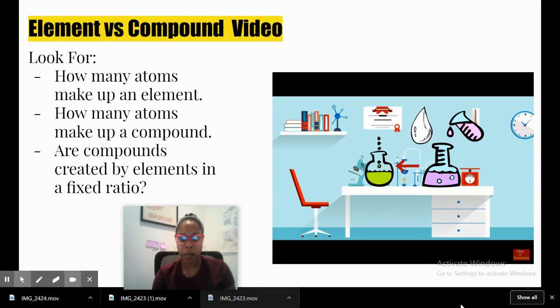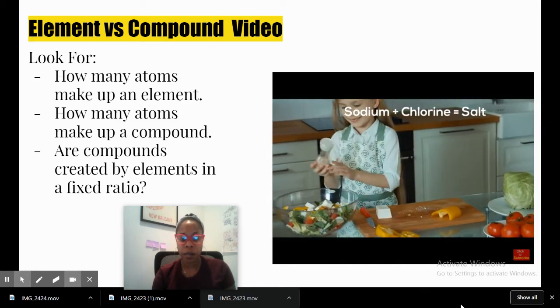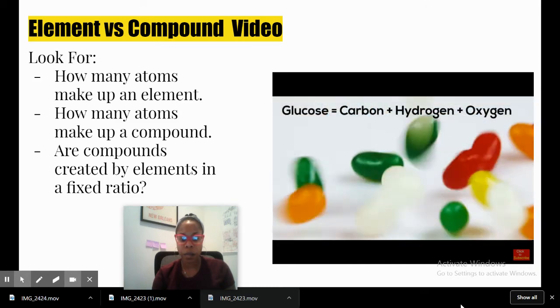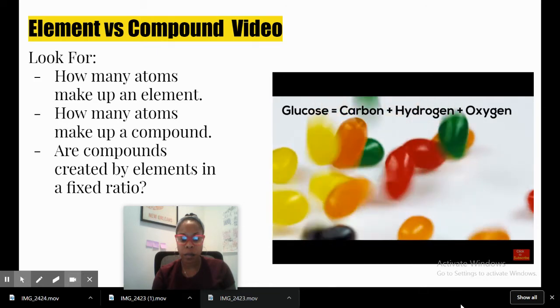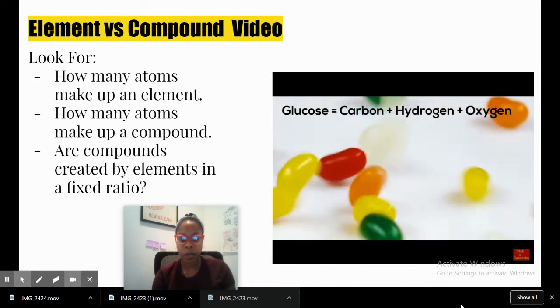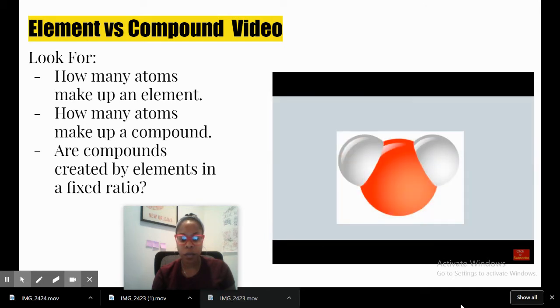Here are some items that combine to make compounds. Table salt is sodium and chlorine. Glucose, a type of sugar, is made of carbon, hydrogen, and oxygen. When elements create a compound, they always join in a specific ratio. The ratio of water is 2 hydrogen to 1 oxygen.